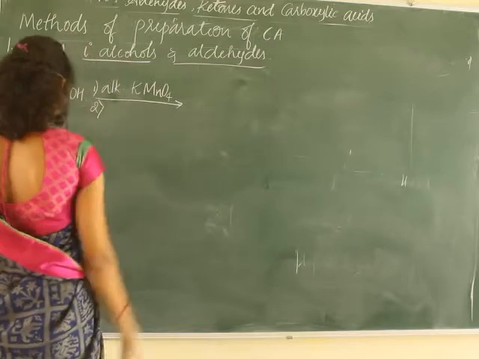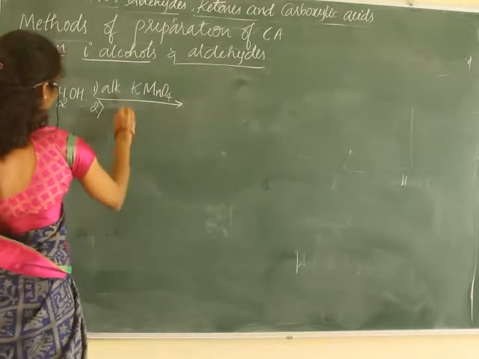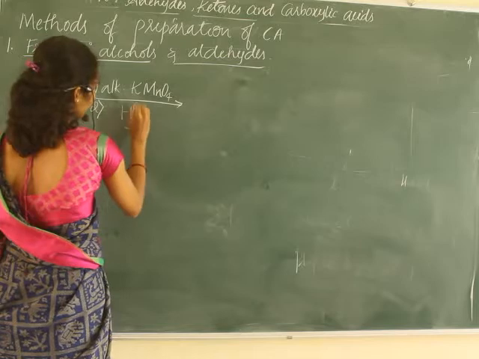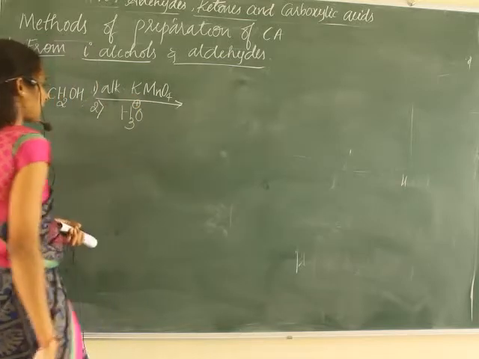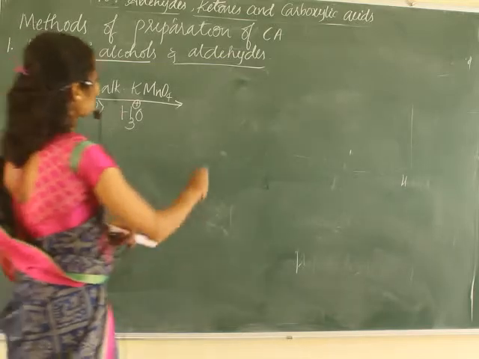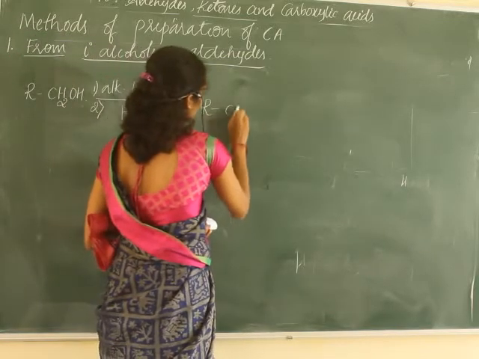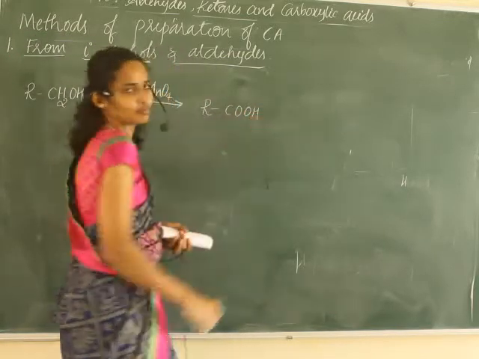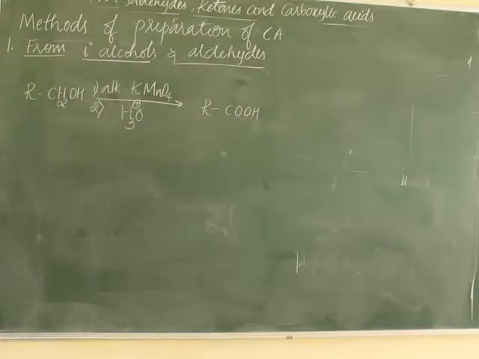Second one is acid hydrolysis. Hydrolysis is in presence of water, H3O plus represents acid. Hydrolysis will result in the formation of the corresponding carboxylic acid, right? Or we can prepare carboxylic acid by reaction with chromium trioxide also, right?